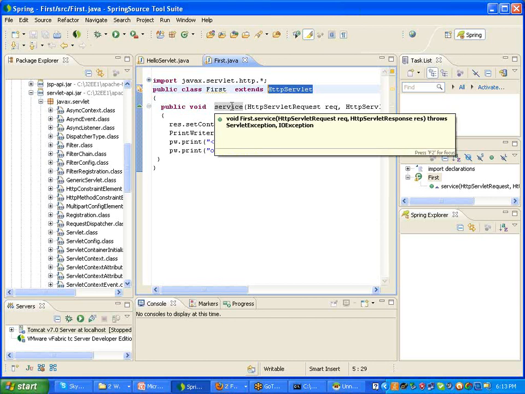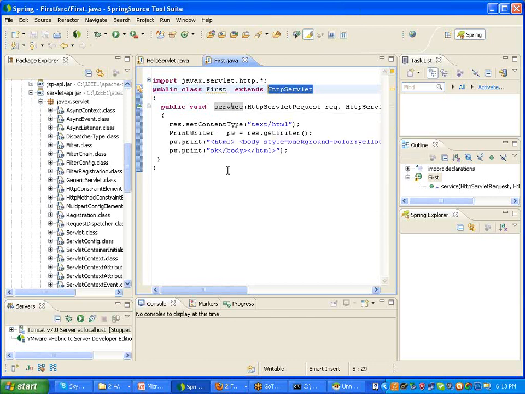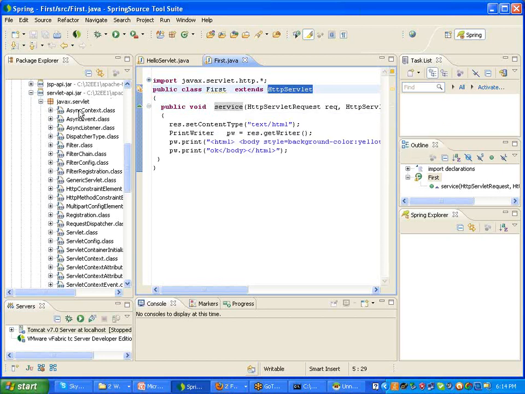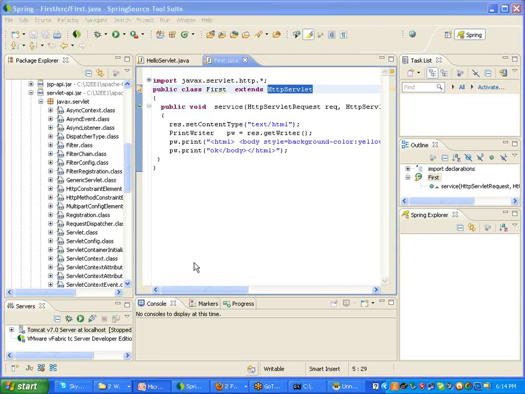The service method is a separate method. The doGet and doPost methods are also different methods. This service method is available in the generic servlet, whereas the doGet and doPost methods are available in the HTTP servlet.